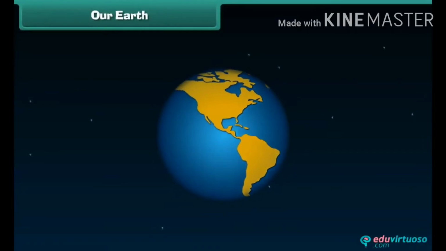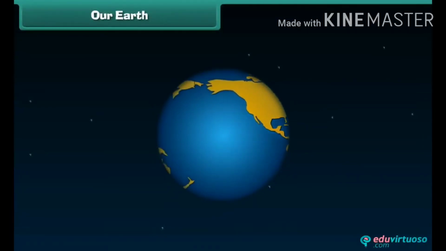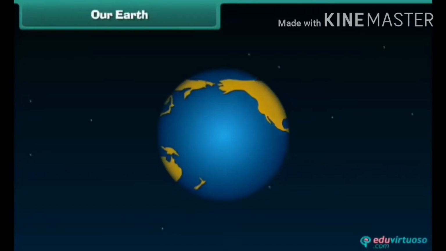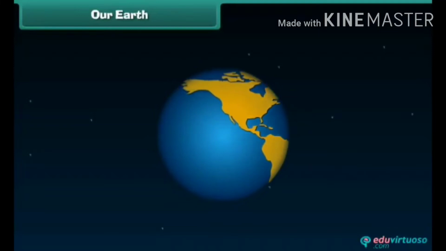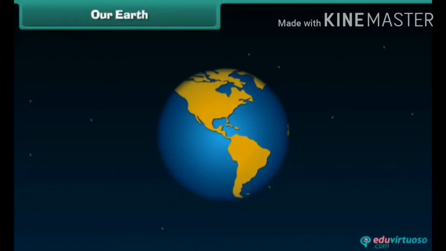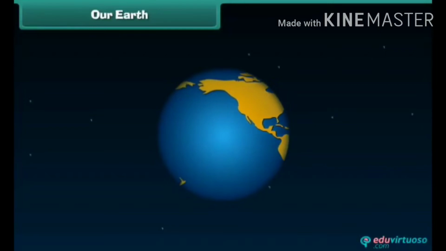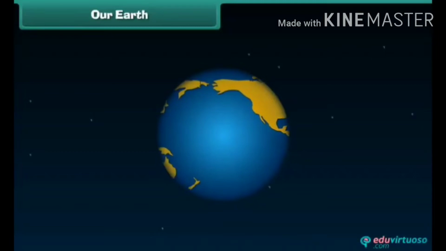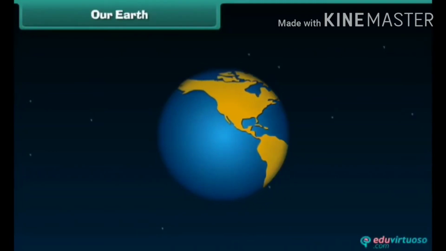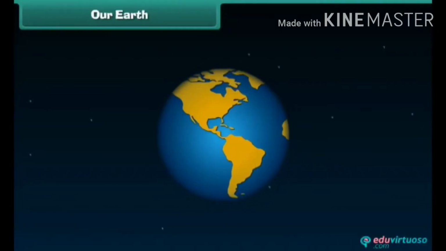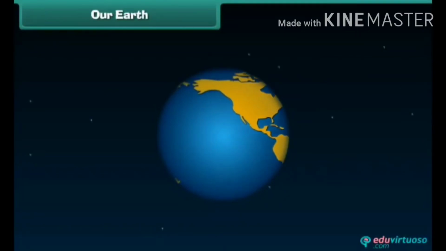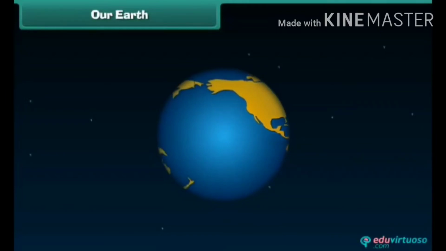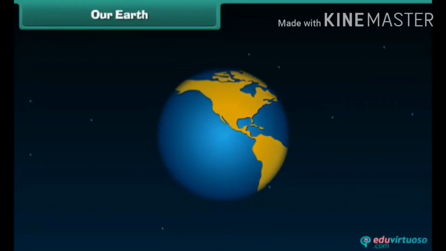Our Earth has air, water and land. There is air all around the earth. We need air to breathe. Water covers most of the earth. Water can be seen in the seas, rivers, lakes, ponds, etc. We need water to drink, cook, clean, etc. Almost 70% of the surface of the earth is covered with water. Hence, it is called a blue planet.